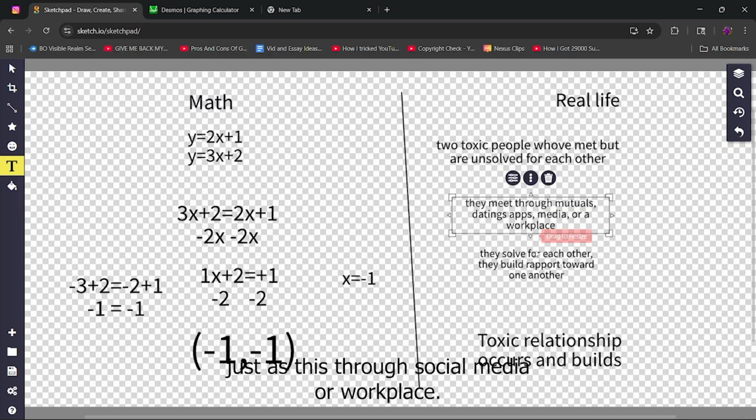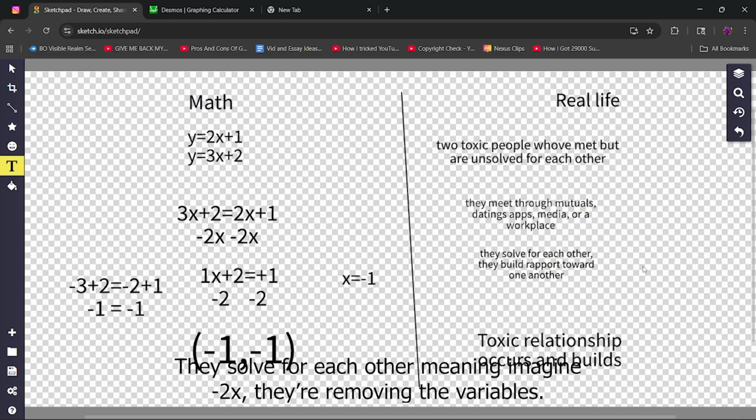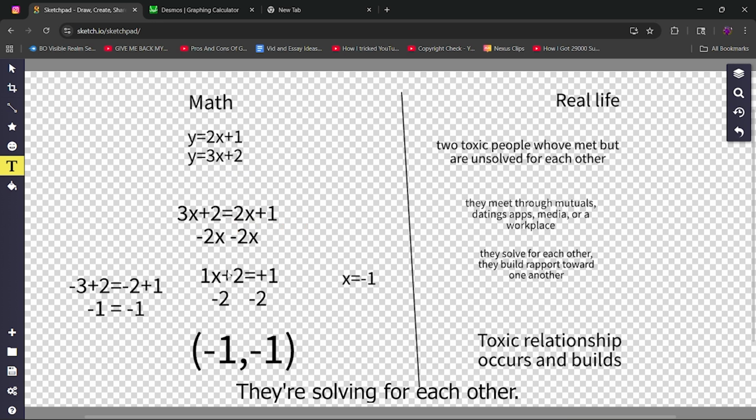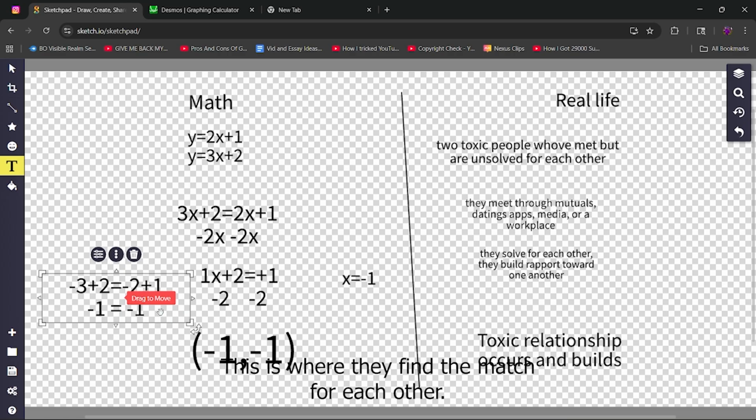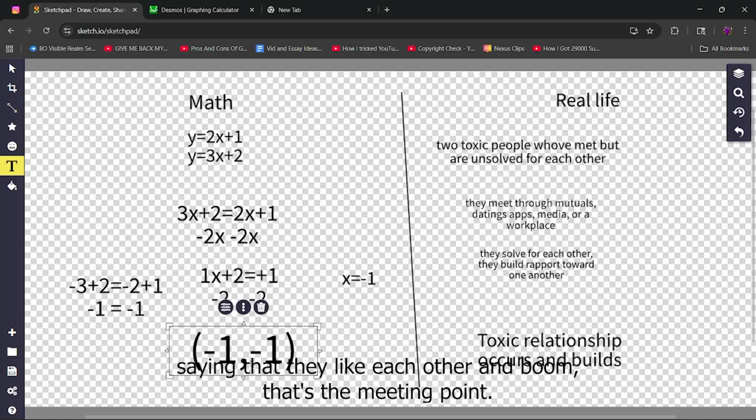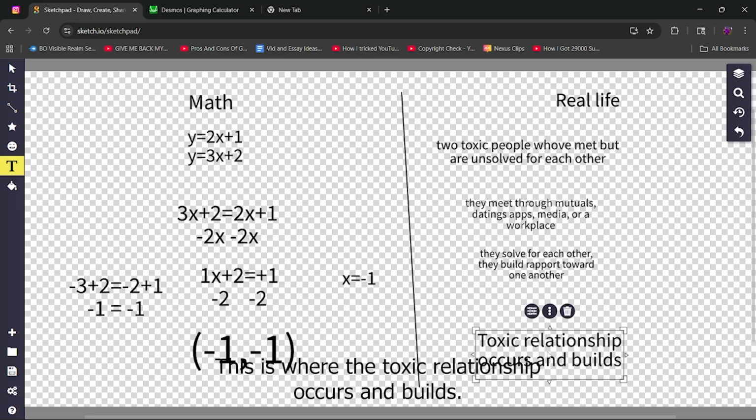Just as this, through media or workplace, they solve for each other, meaning imagine negative 2x, they're removing the variables, they're removing the other friends that they don't need. They're solving for each other. This is where I get x equals negative 1. This is where they find the match for each other. Imagine this is a metaphorical way of them saying that they like each other. And boom, that's the meeting point. This is where the toxic relationship occurs and builds. These are two toxic people of the same degree.